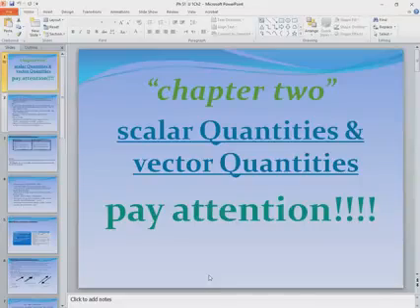Hi everybody, now let us start another subject we will discuss together in your syllabus about physics, which is scalar and vector quantities. But before starting this part from your syllabus of physics, I want to remind you two very important points about physics.